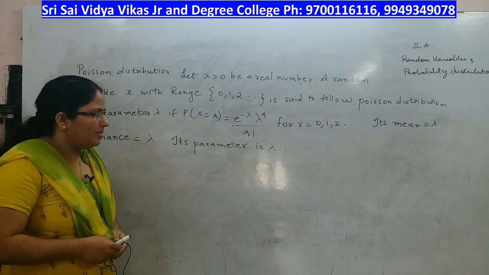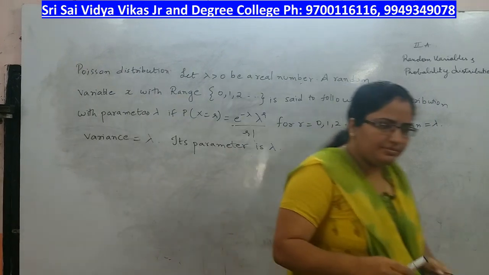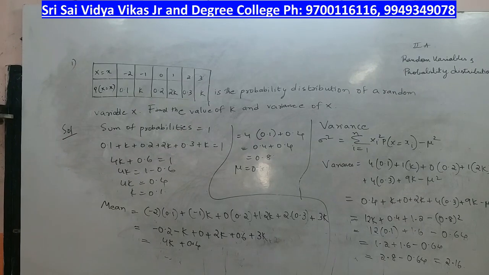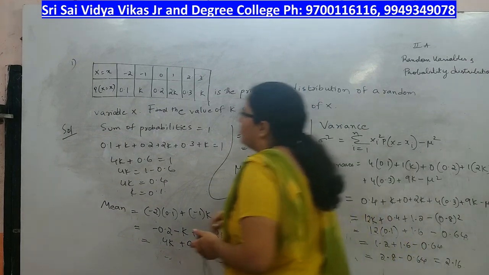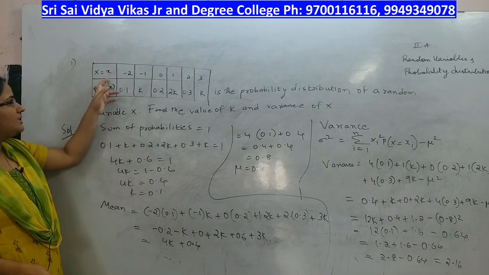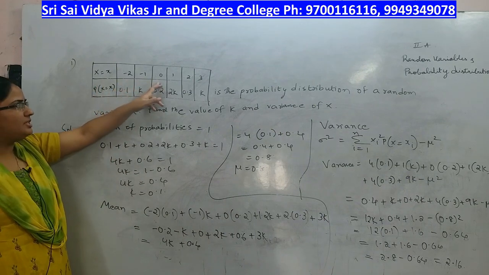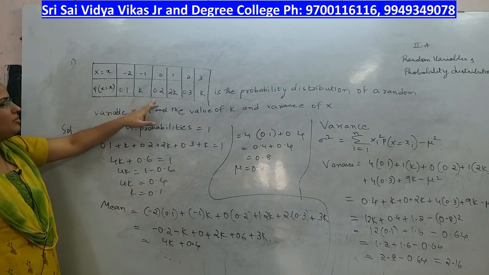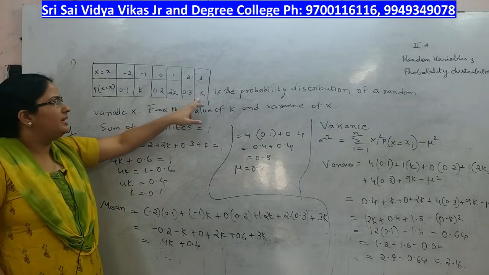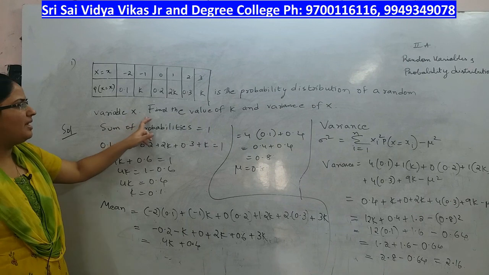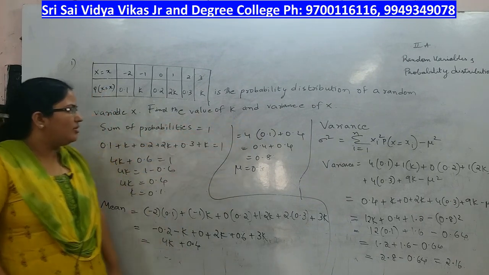Let us discuss a problem now. The first problem that we have: you are given x values are minus 2, minus 1, 0, 1, 2, 3. P of x values are 0.1, k, 0.2, 2k, 0.3, k. This is the probability distribution of random variable x. You have to find the value of k and variance of x.